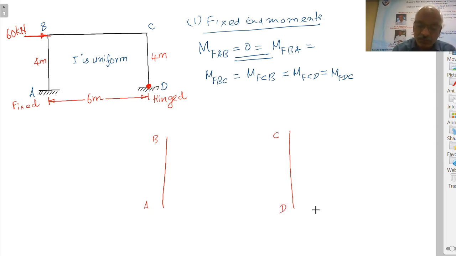Now, due to sway, this column will be moving to the right through an amount delta. Because the member BC, the beam, will not undergo any deformation or axial deformation, it will move as well. Now we are allowing only sway, only the frame to move to the right.